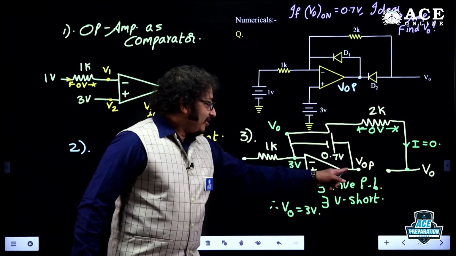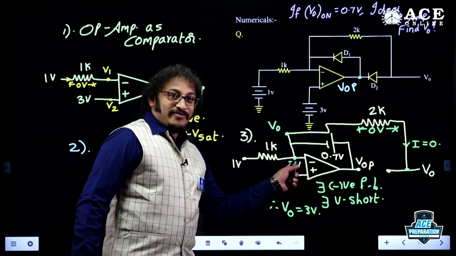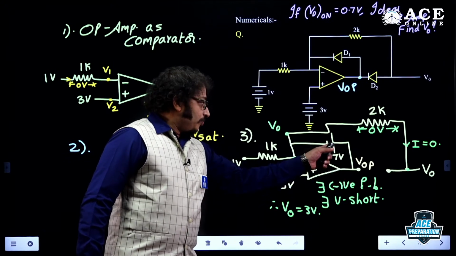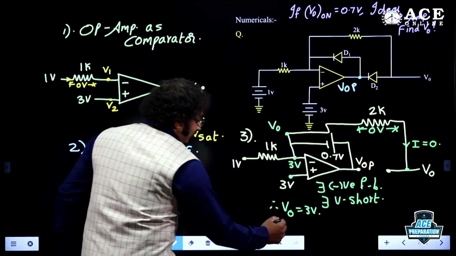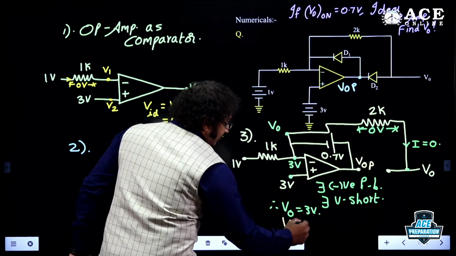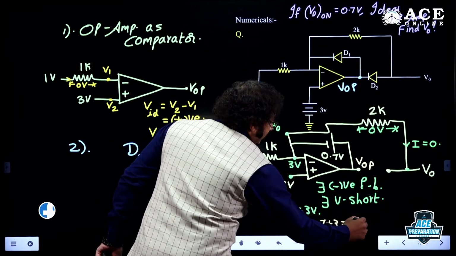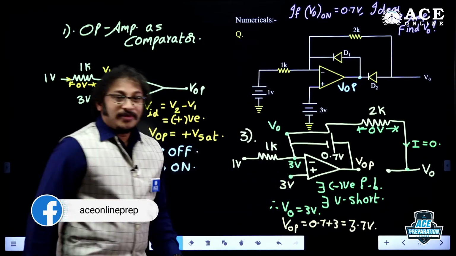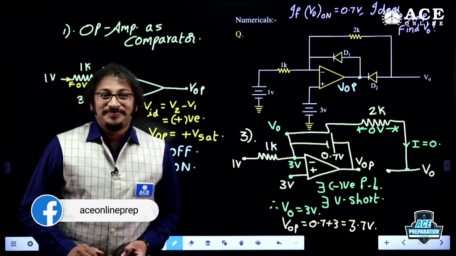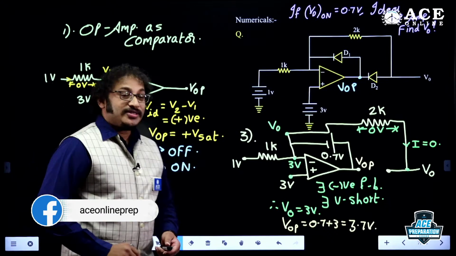So VOP. In this closed way, I can apply KVL here. VOP is equal to 0.7 plus 3 volt. Wonderful, wonderful. So VOP is equal to 0.7 plus 3, 3.7 volt. Wonderful, Naresh. That's great. 3.7 volt. That is interesting.